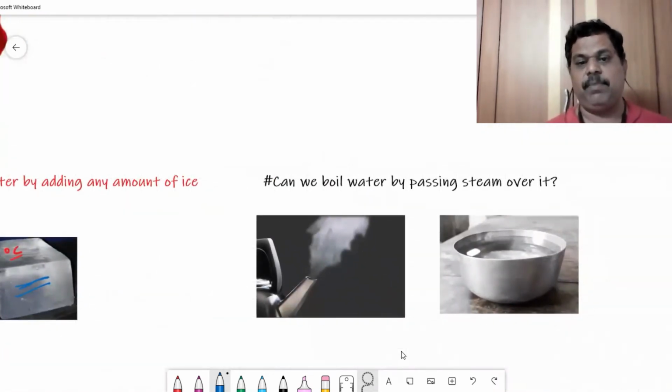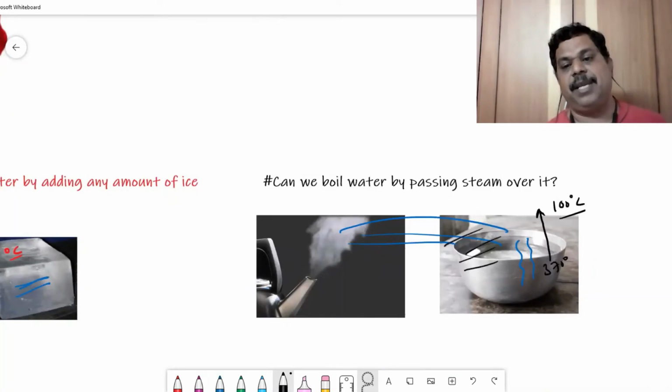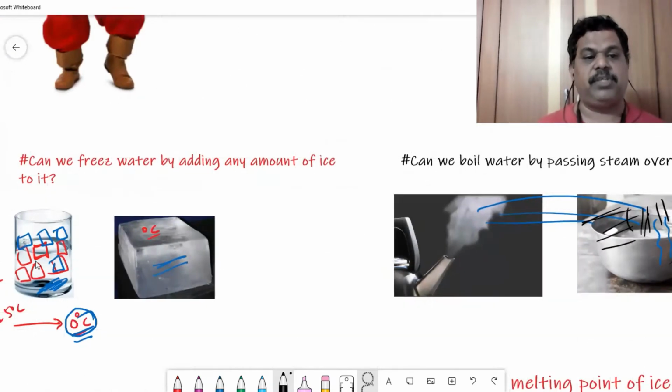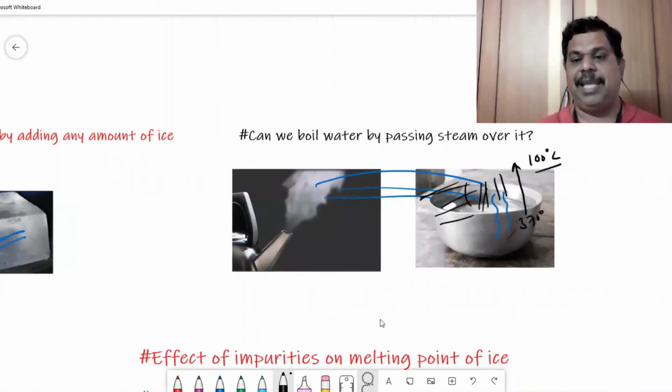The same logic goes whenever you pass steam over water: the temperature of the water keeps on increasing. Let us take again water at 37 degrees centigrade. Since you're adding steam, its temperature keeps on increasing up to 100 degrees centigrade. By passing any amount of steam to it, we cannot evaporate water. We can only raise the temperature of water to 100 degrees centigrade, but we cannot evaporate it. So you should understand the two impossible cases. By adding any amount of ice to water, you cannot freeze it. By adding any amount of steam to it, we cannot evaporate it.